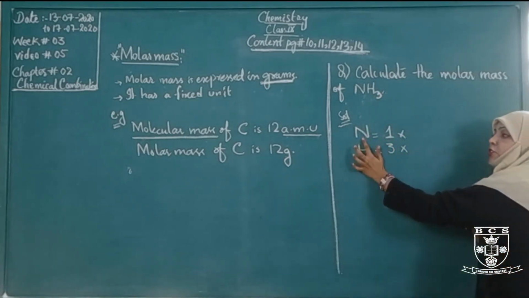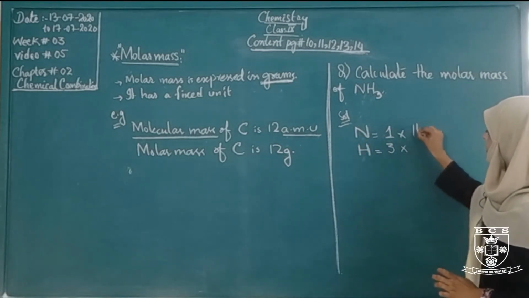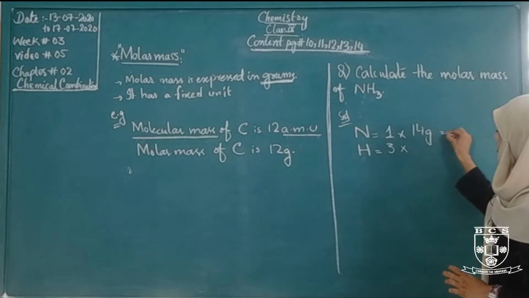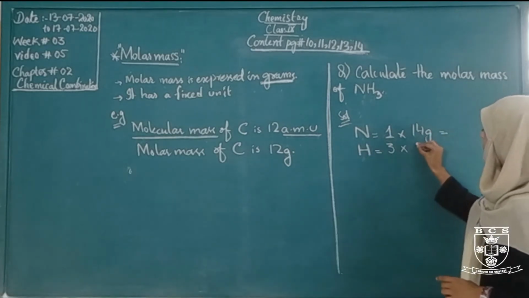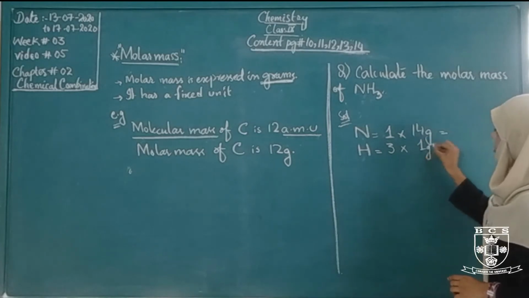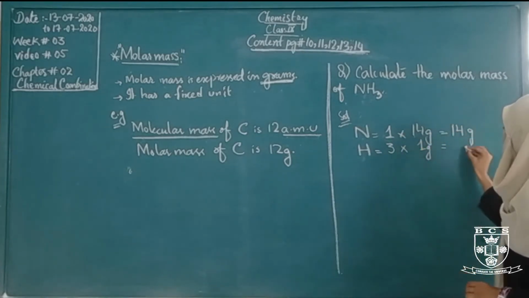Nitrogen has its own atomic mass, which is 14. And hydrogen has its own atomic mass, 1 gram. So 14 ones are 14 and 3 ones are 3 gram.